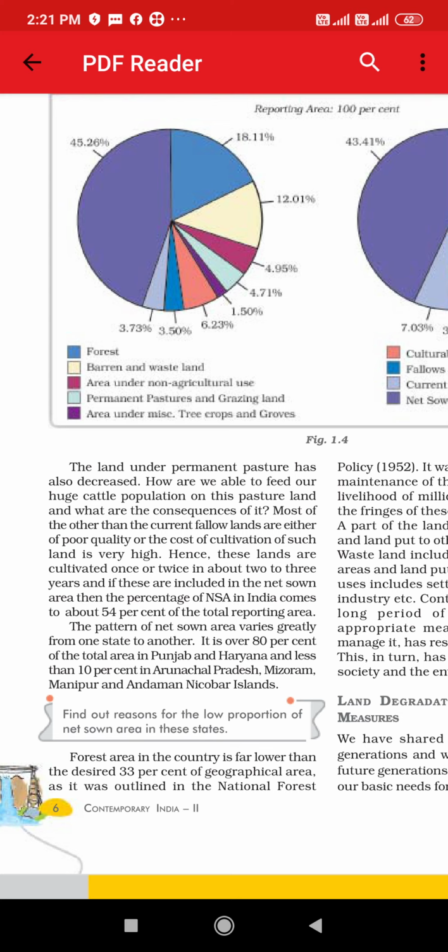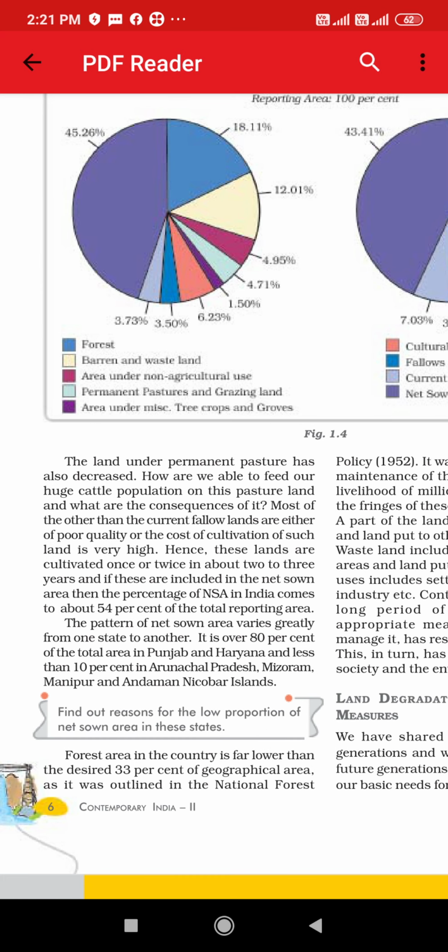Forest area in the country is far lower than the desired 33% of geographical area. In earlier times there was a huge amount of forest and we were able to see many forested areas, but nowadays forests have been cut. It means that deforestation is increasing.